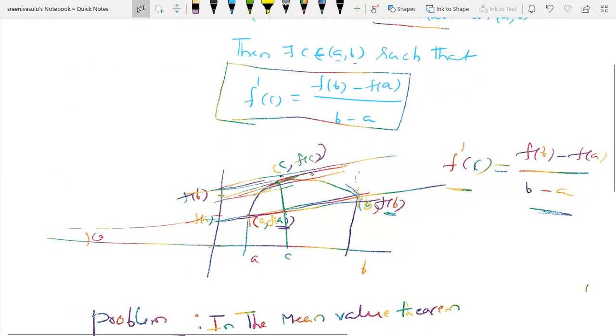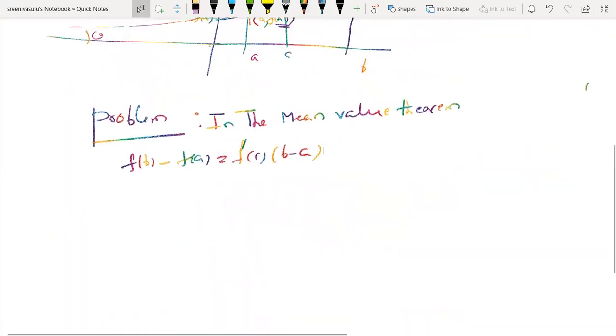Take a cross multiplication. B minus A in the denominator, move to the left hand side, it becomes b minus a into f dash c equal to f of b minus f of a. This is Lagrange's mean value theorem. And the mean value theorem means Lagrange's. They provide the formula also.